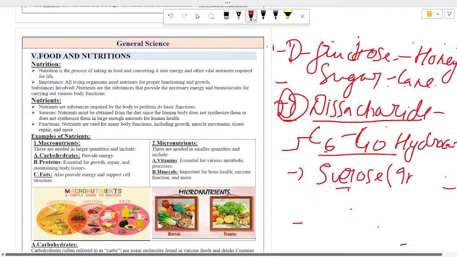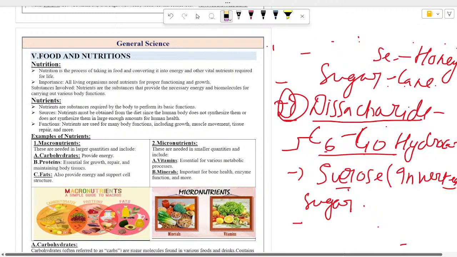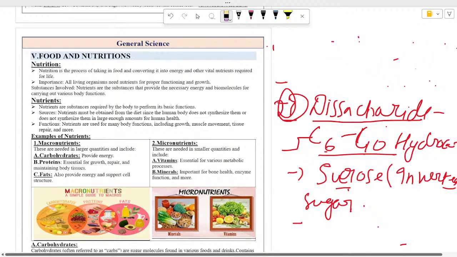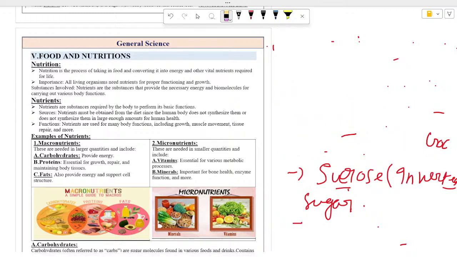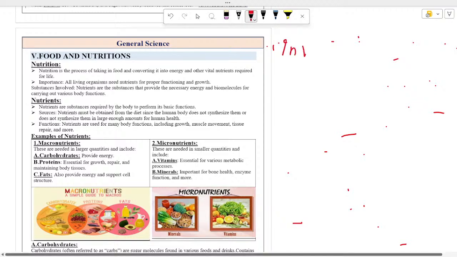Sucrose is also known as inverted sugar. Now, why is sucrose known as inverted sugar? This is one of the questions which might be asked in most civil service exams, for example. Sucrose is known as inverted sugar because, we'll see.